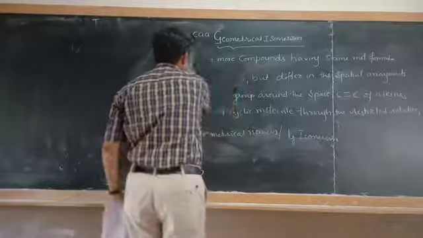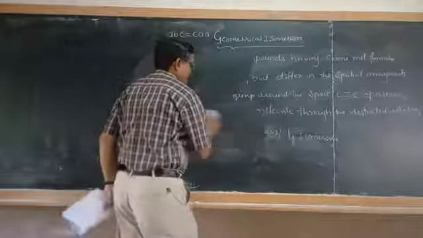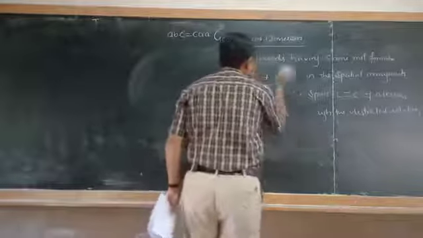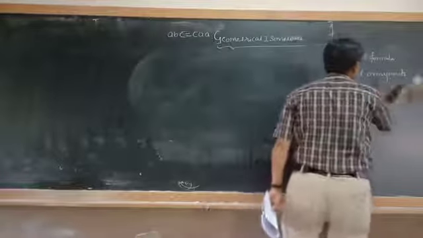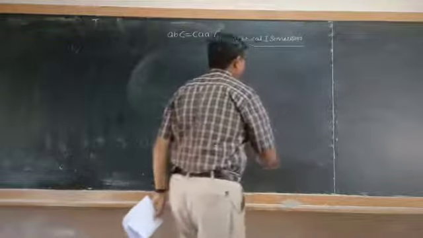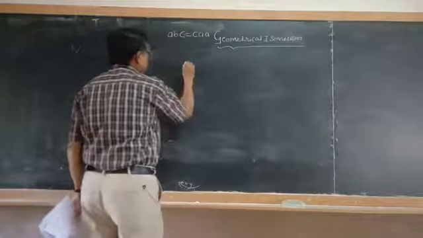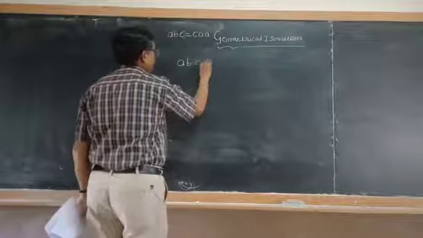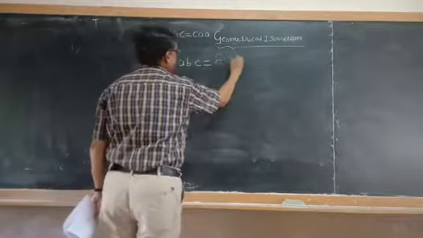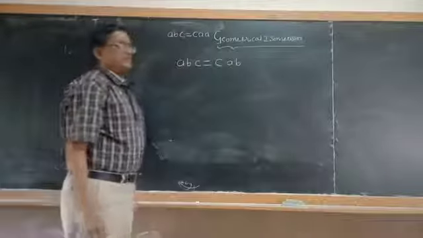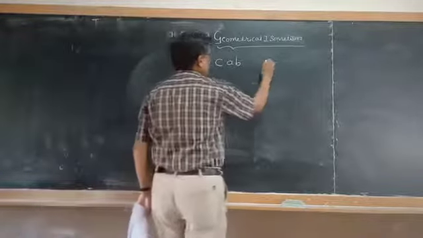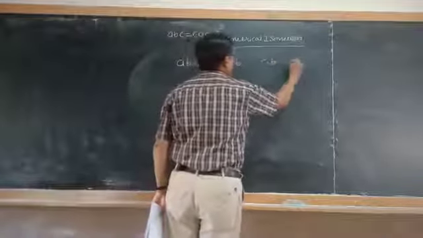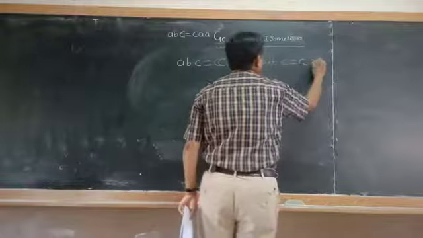As already I have told you, the compounds which are containing the formula of the type, they are going to exhibit geometrical isomerism. For example, you can take the compound of the type ABC double bond C of AB. This type of compounds will exhibit geometrical isomerism. Or otherwise, ABC double bond C of XY.